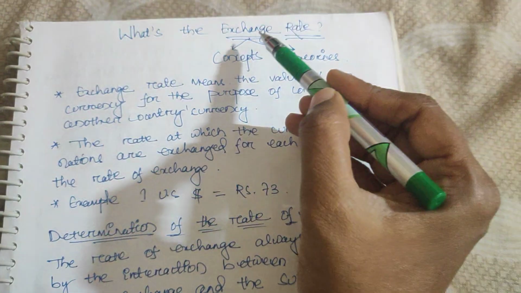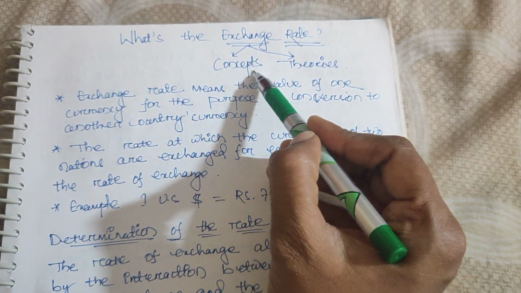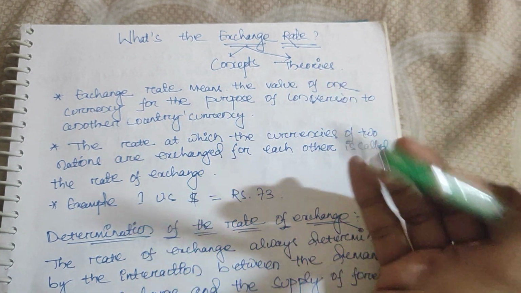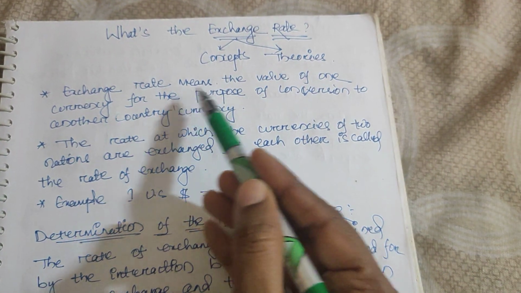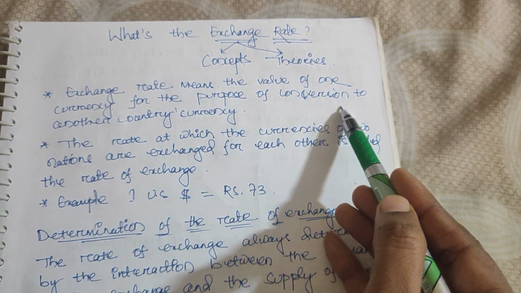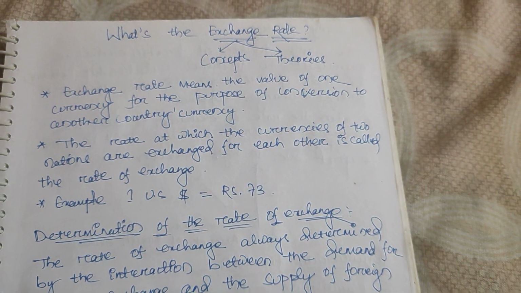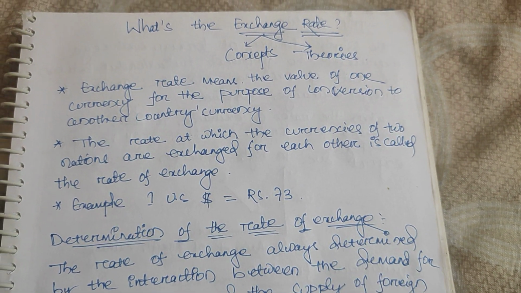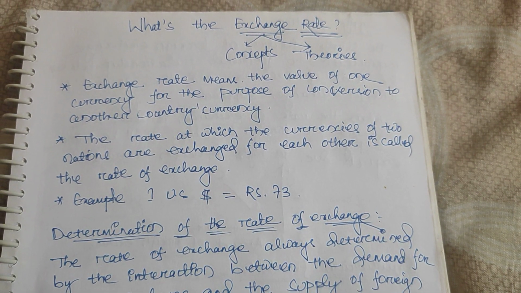So first I will explain what is exchange rate, then what are the concepts related to exchange rate, means what are the different types of foreign exchange rate, then different theories. Basically three theories we will discuss. Get it? So exchange rate means the value of one currency for the purpose of conversion to another country's currency. In easy words, what is the value of our money in another country?